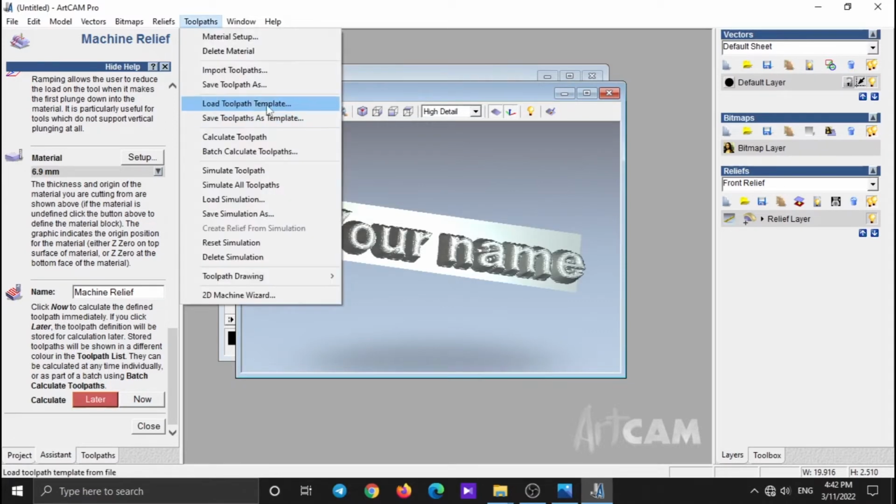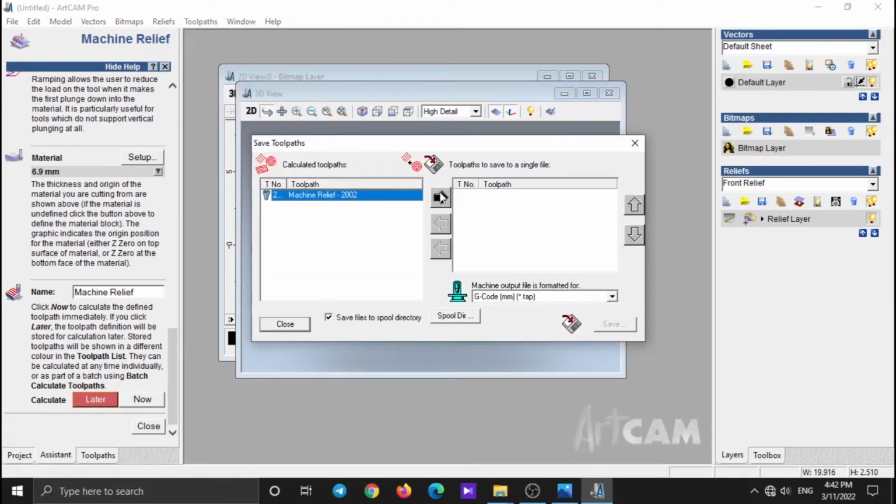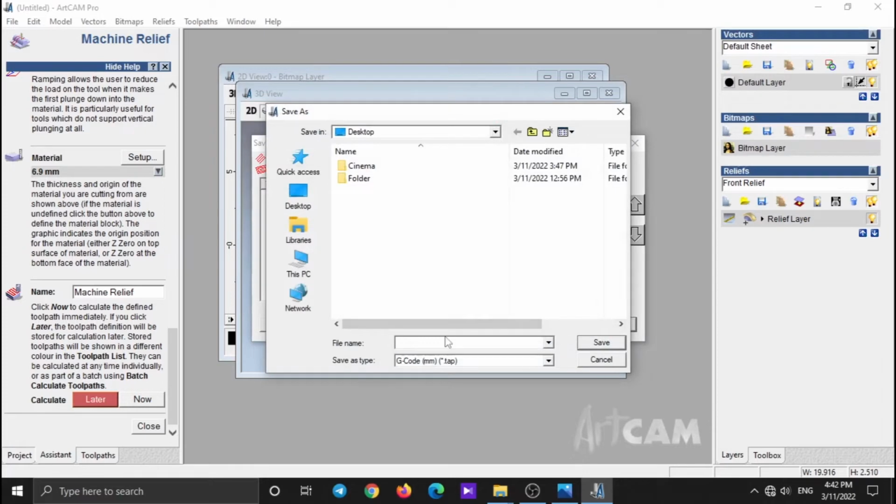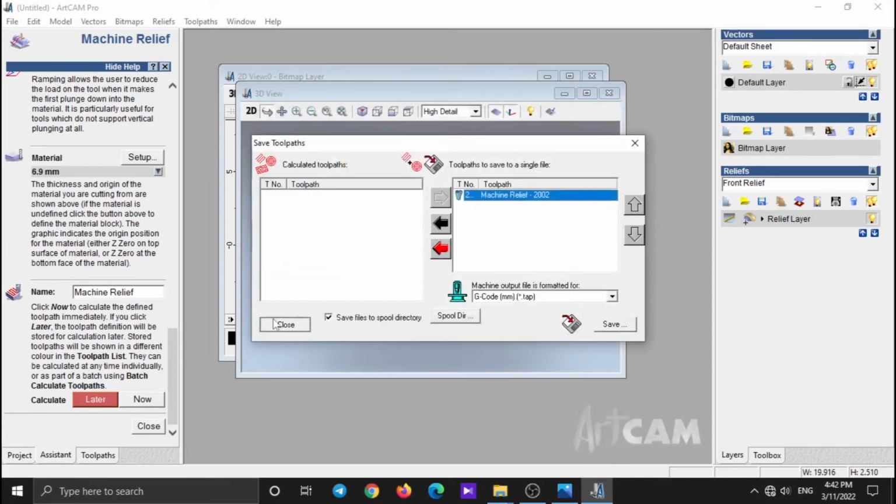In Toolpaths bar, click on Save Toolpath As. Move your toolpath to the right. Click on the arrow. Set your G-code type on TAP. Then click on Save. Write your file name and save. Click on Close.